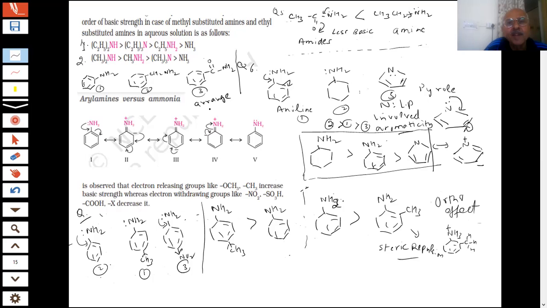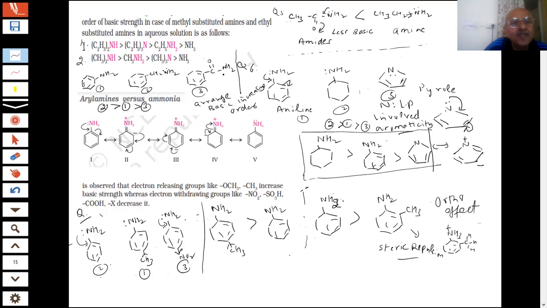Arrange in increasing order of basicity. Which will be the most basic one? Yes, correct answer. This is the most basic one. And then after that? The first one. Yes, the order here is 2 is more than 1 is more than 3.